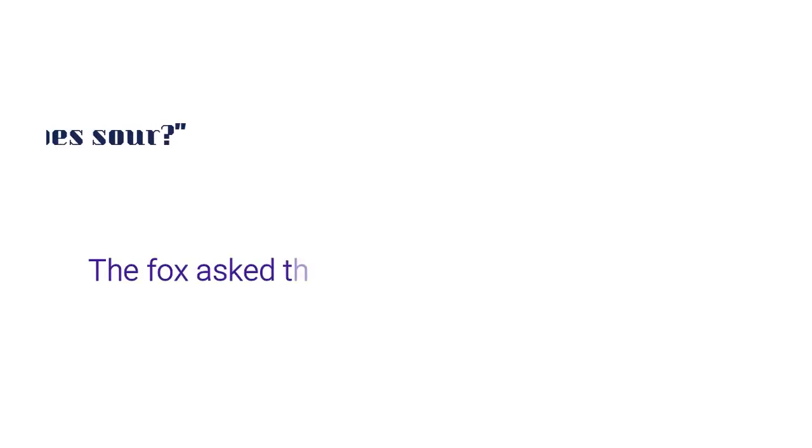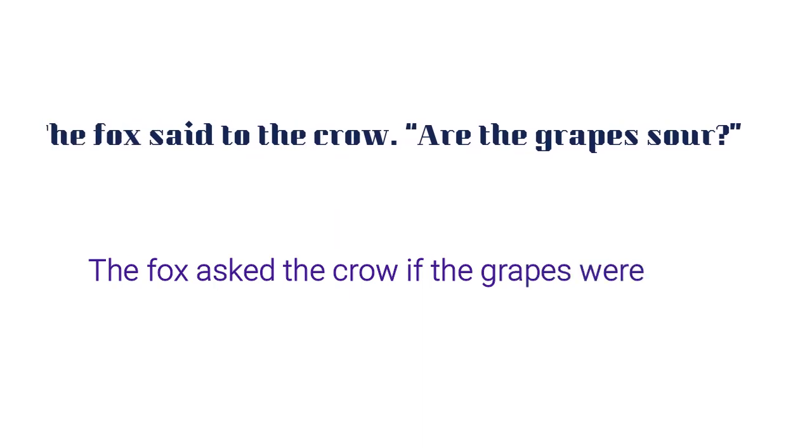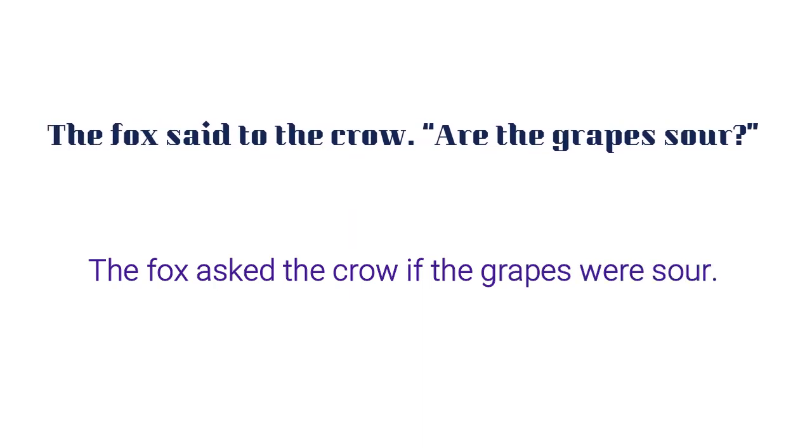The fox said to the crow, "Are the grapes sour?" "The fox said to the crow" is the reporting clause, and the actual words of the speaker are "Are the grapes sour?" The reporting verb in the reporting clause is "said," which is in past tense. "Are the grapes sour" is a sentence in simple present.